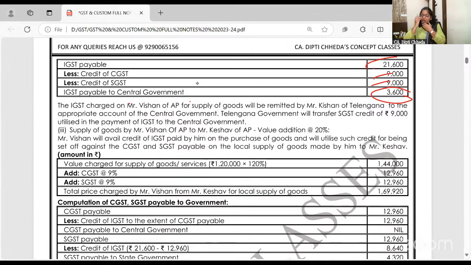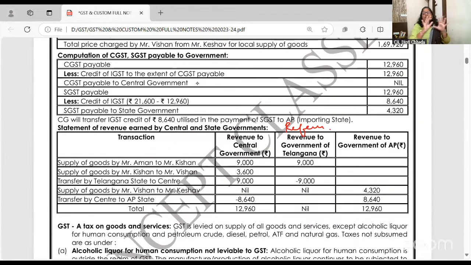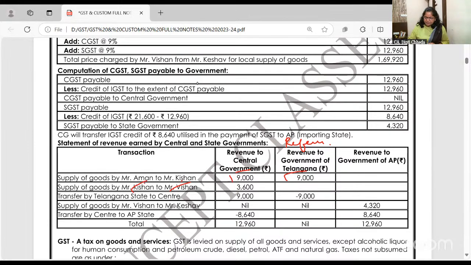Now, this is not going to come in the exam. I mean, these problems will come, but not this table. This is just for reference, how the income, my income, the government's income from GST is decided. When Aman has sold to Kishan within the state, but when Kishan has sold to Vishen, it was IGST.